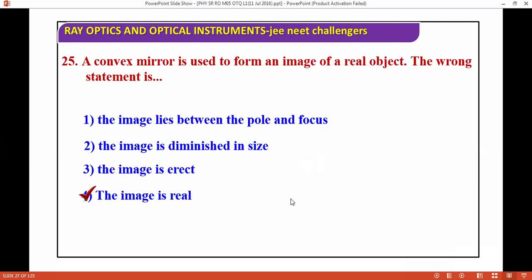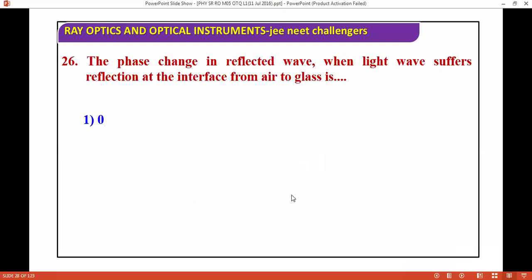Next question: the phase change in the reflected wave when a light wave suffers reflection at the interface from air to glass is. We need to consider reflection, so it will be pi. Basically, for the reflected wave, the phase change is pi.